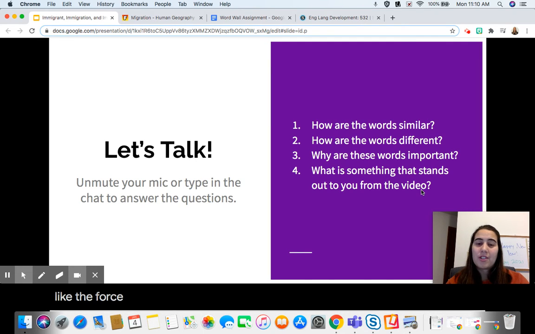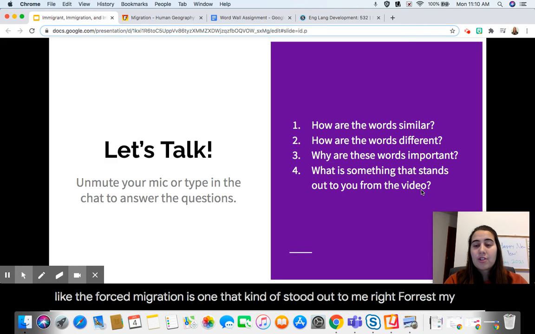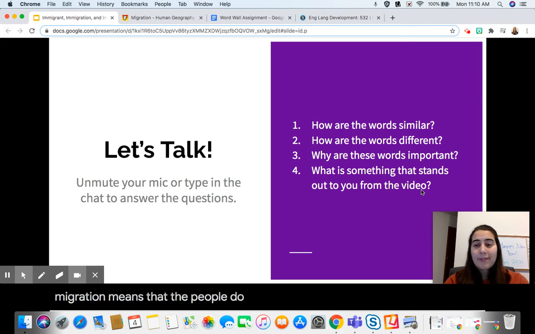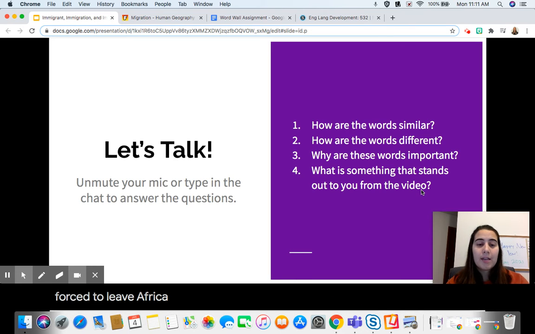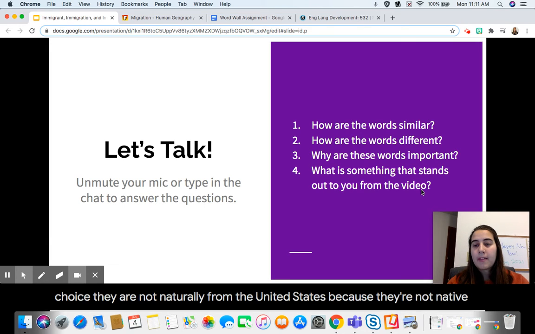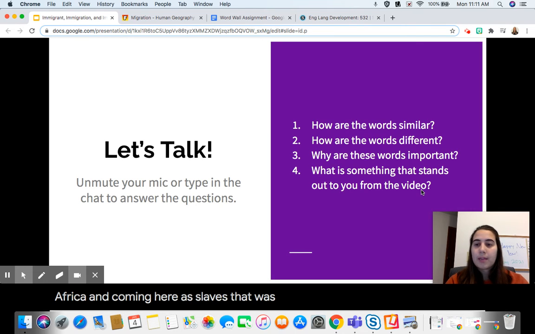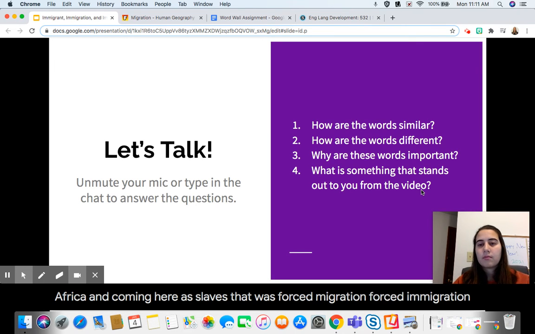Like the forced migration is one that kind of stood out to me, right? Forced migration means that the people did not have a choice because they were forced to do it. They gave an example of African American people who were forced to leave Africa and come to the United States as slaves. They did not have a choice. They're not naturally from the United States because they're not Native American, but they were forced to leave Africa and come here as slaves. That was forced migration, forced immigration.